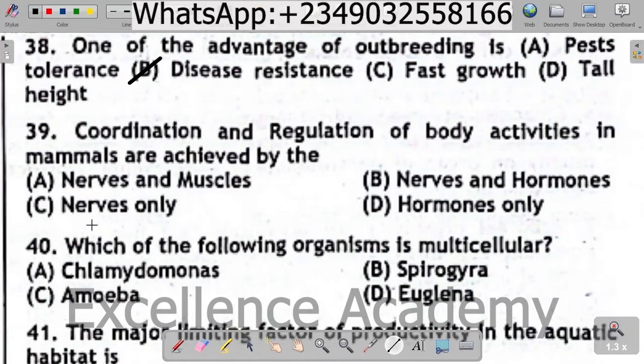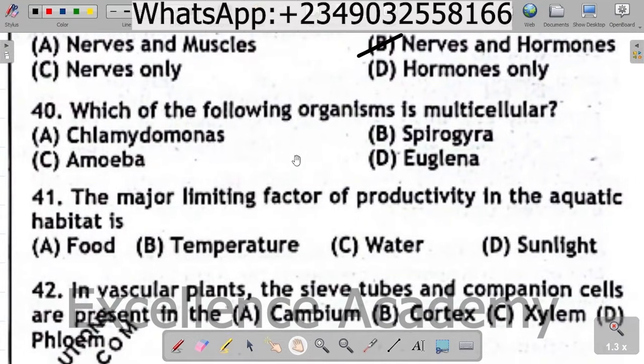The correct option is B. Nerves and hormones, which play the role of coordination and regulation of body activities in mammals. Question 40. Which of the following organisms is multicellular? A. Chlamydomonas, B. Spirogyra, C. Amoeba, D. Euglena. The correct option is B.